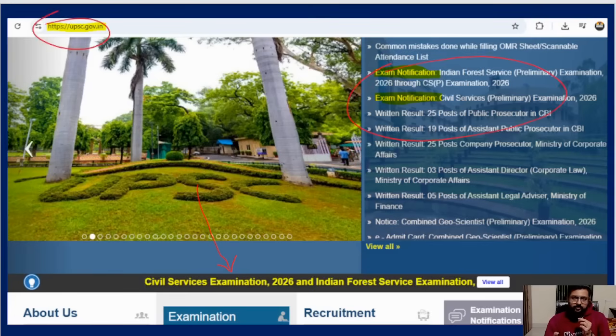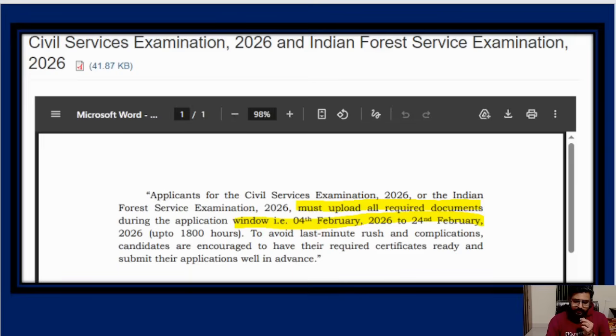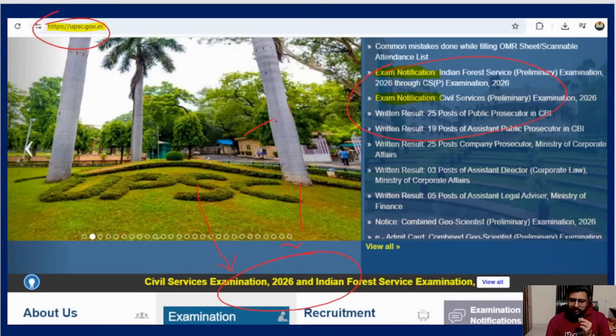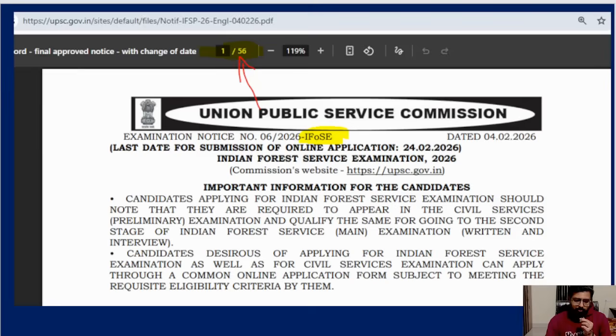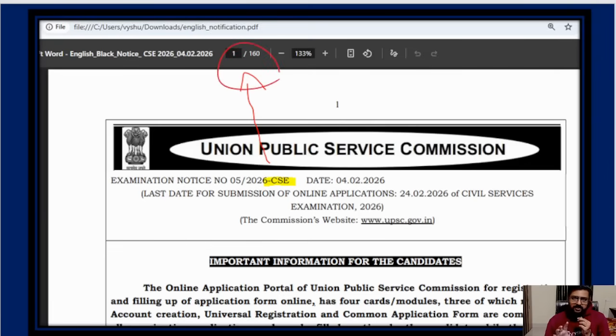Since yesterday evening it is scrolling anyway. Here also it is scrolling. This lower one, if you click, it will simply tell you that by the 24th you have to upload. But the vertical one, this blue notification, if you click, it will open up the PDF. That is a 56 page PDF, which is your forest service one, which will always be shorter, because forest service people also have to give the civil service exam in the prelims. That one, if you open, will have 160 pages, because everything is there. Your form, then your syllabus, your optional syllabus, everything.